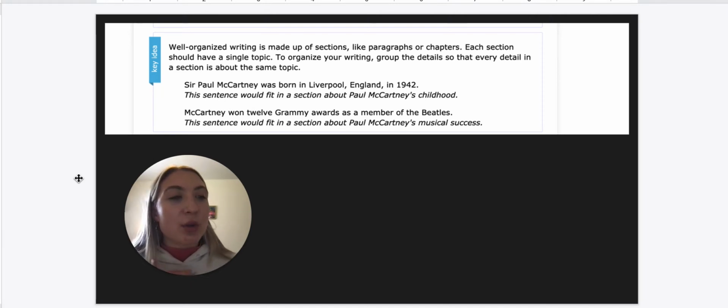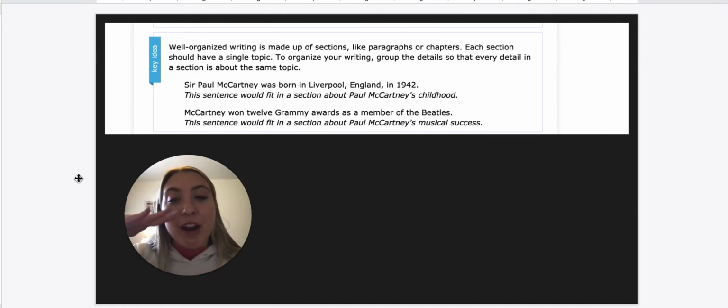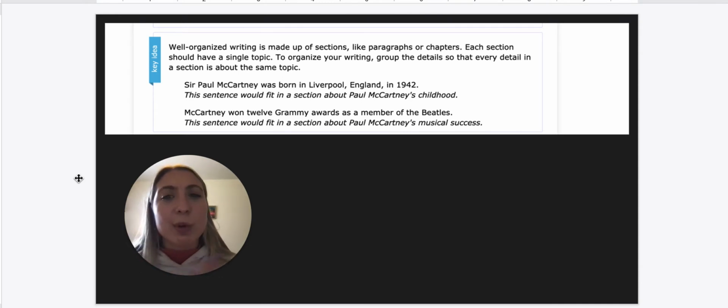We wouldn't write a paragraph about dogs and then add facts about mice in there or rats, right? In that paragraph, we just talk about dogs and all of our details in there. Because we wouldn't want to confuse our readers by saying dogs are the greatest animals, but rats are also cute. No, we're just going to talk about one thing.